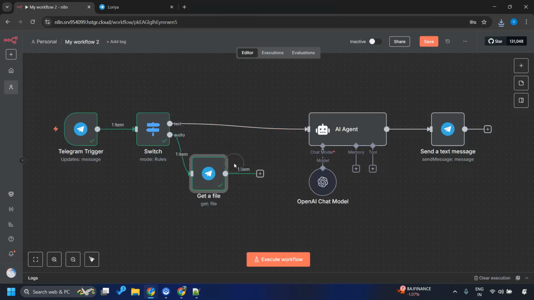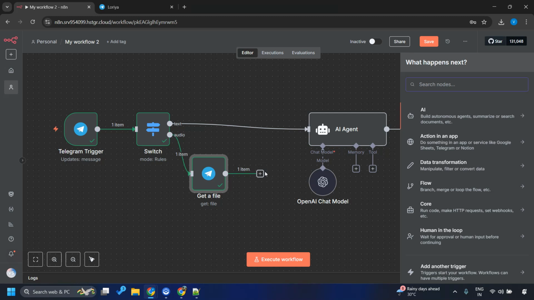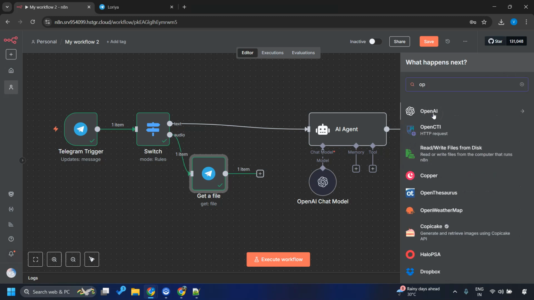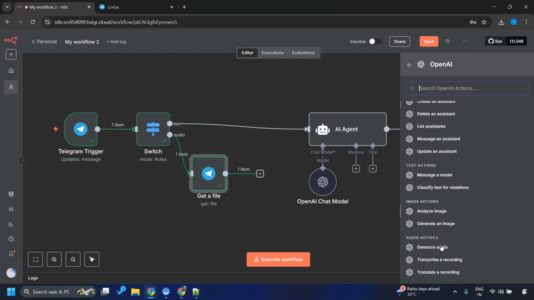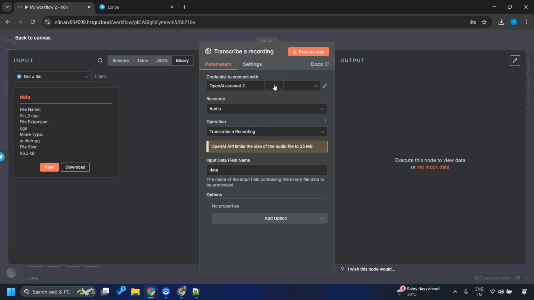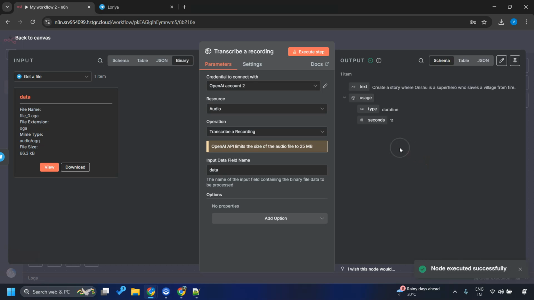Now this audio file needs to be transcribed into a text message. Converting voice into text is something where the intelligence of an LLM is needed. So again I'll choose the OpenAI node. Go here and I'll look for transcribe a recording. So I'll choose transcribe a recording, execute step, and there we go. We have got the voice message converted into text, which is something we can give to our AI agent and generate the story based on our requirement.